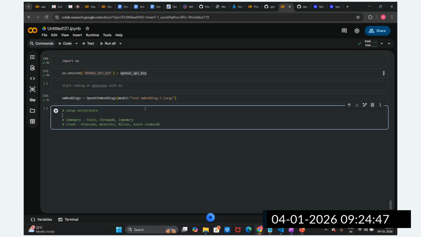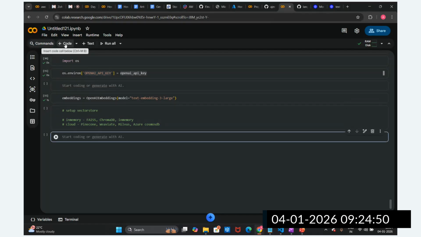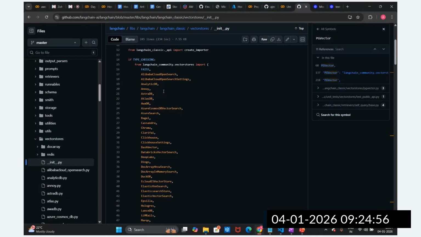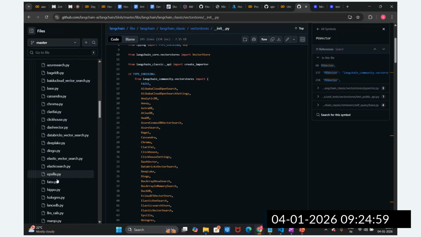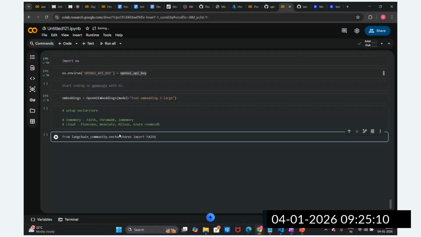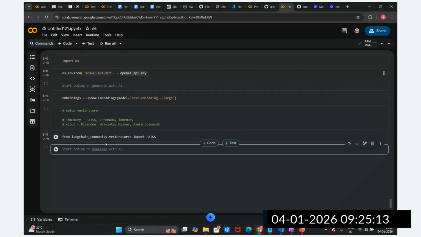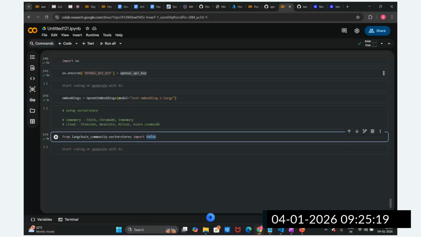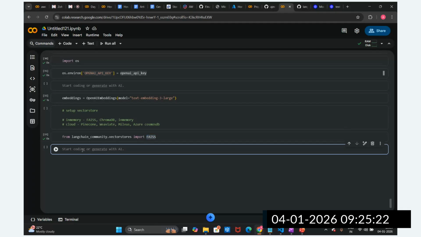Okay, so let me utilize the FAISS vector database. So let me check whether this FAISS is there. Okay, you can see there is a FAISS database. I'm going to import from the LangChain community, which I installed already above, right? And now I need to install FAISS also. The LangChain community is a wrapper, but we need to pip install faiss-gpu or faiss-cpu. If you do not install it, it will show an error.